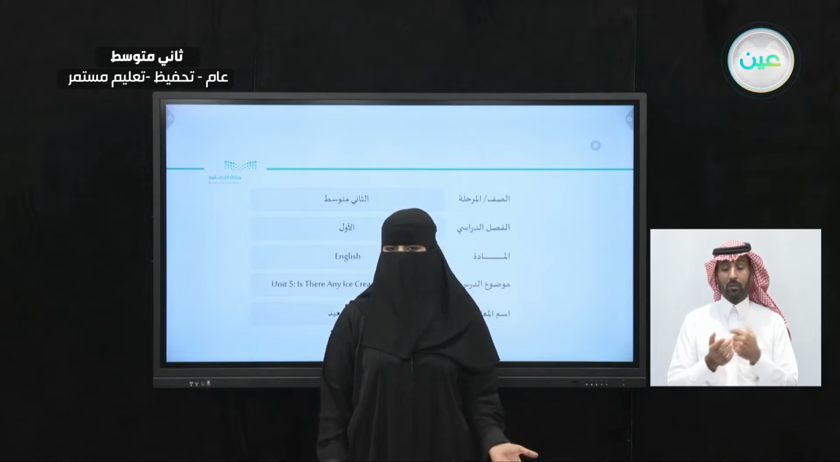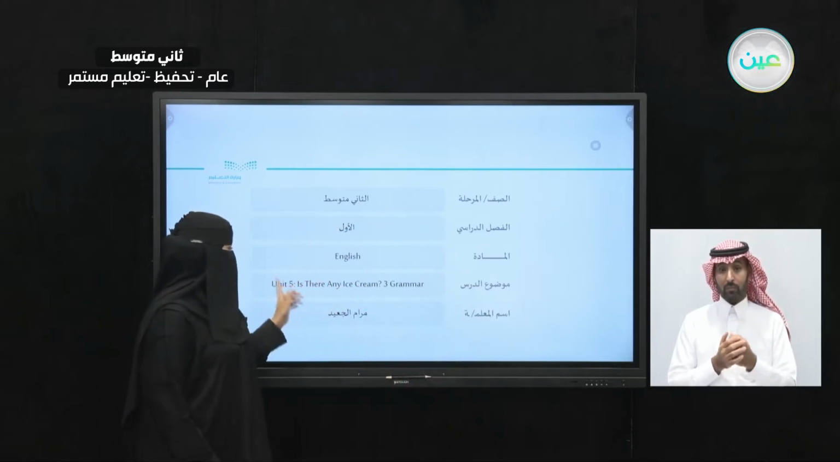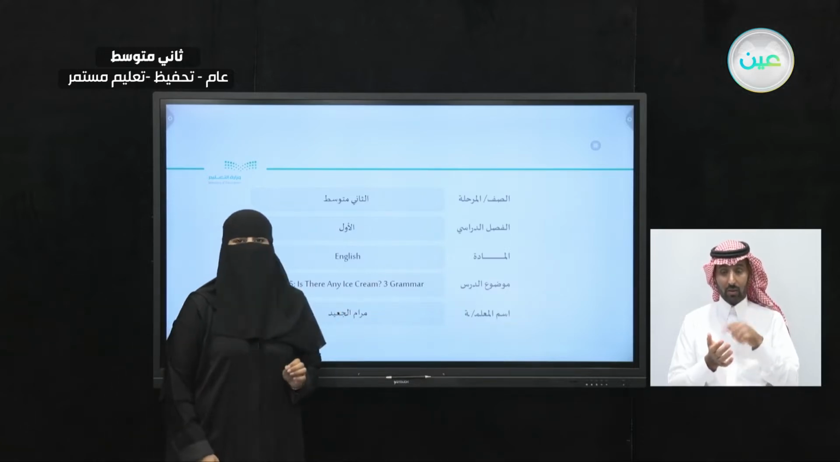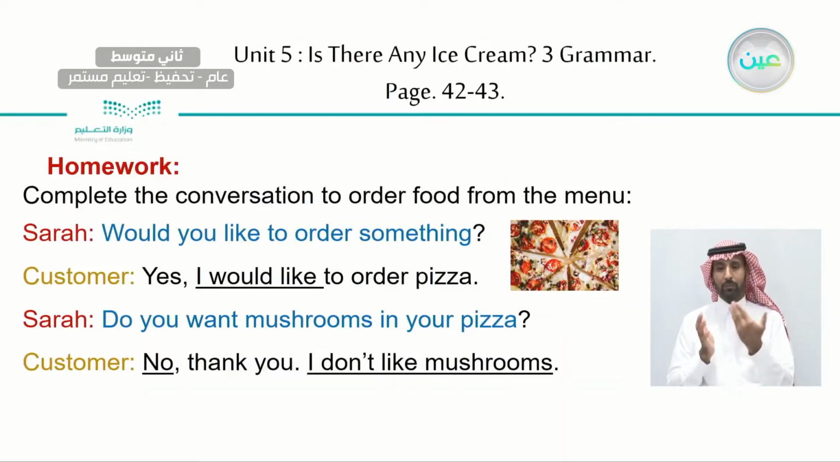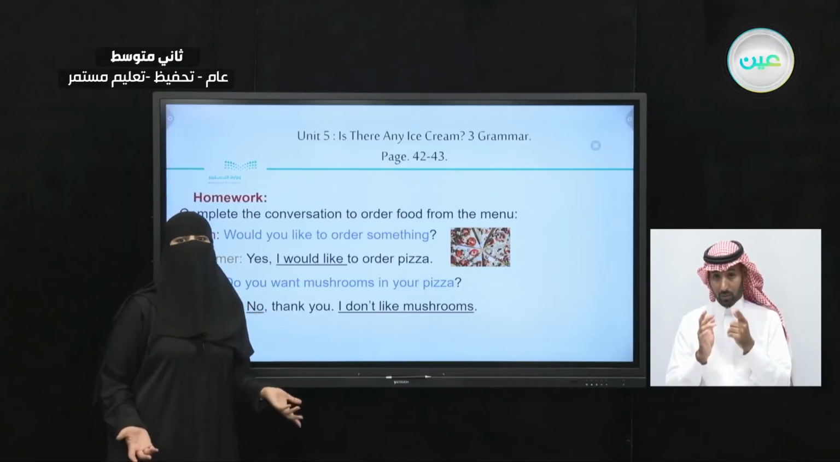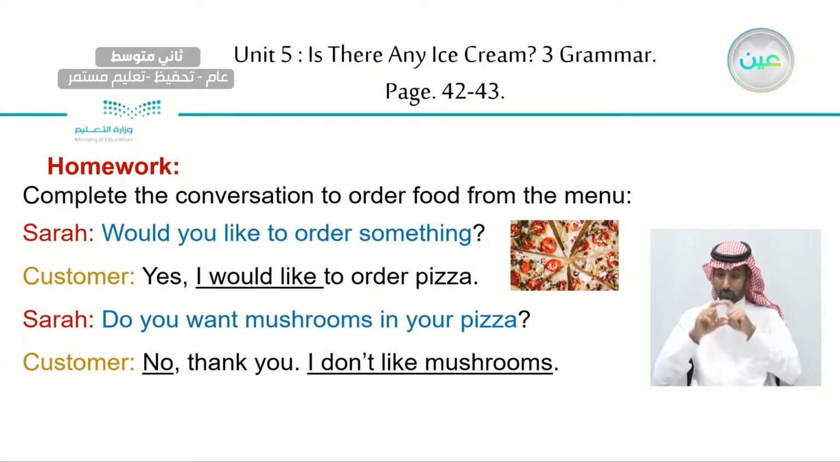What are we going to do in this lesson? Let's take a look. So we are in Unit 5, Is there any ice cream? And today's lesson is going to be a grammar lesson. But before we start with this grammar lesson, let's check the previous homework. What were you asked to do and what did you do about it? So you were asked to complete the conversation to order food from the menu.